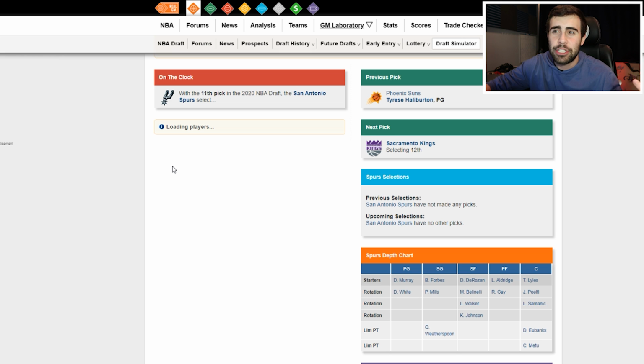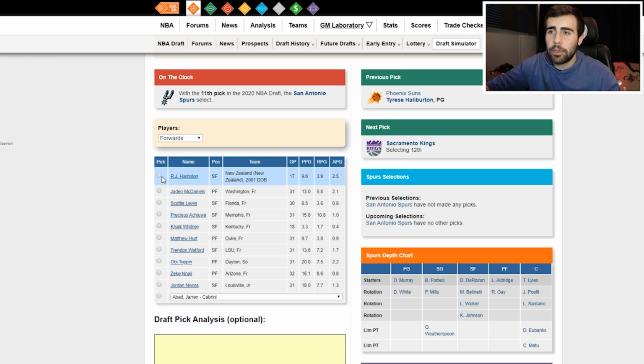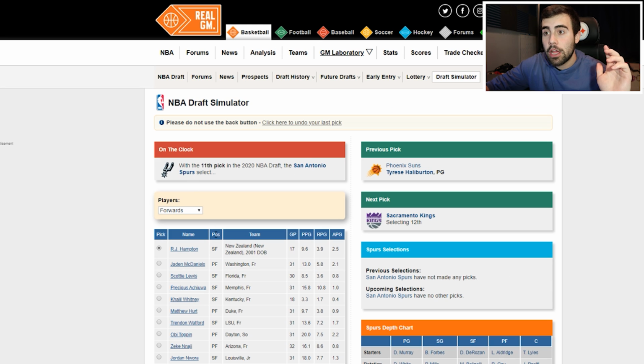Maybe at forwards, would they take Jaden McDaniels? I'm just not really sure what they would do, and I feel like that's every draft with the Spurs. They're kind of like the Patriots of the NBA. So I'm going to have them taking RJ Hampton here with the 11th pick in the NBA draft.